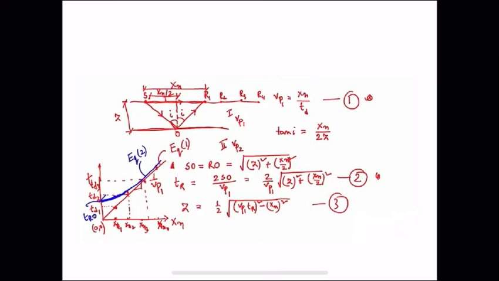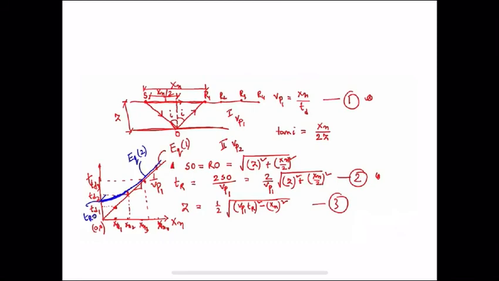Now from here, if I extend this curve up to this point, it will give us a value which is TR0. TR0 is the value where xn is equal to 0.